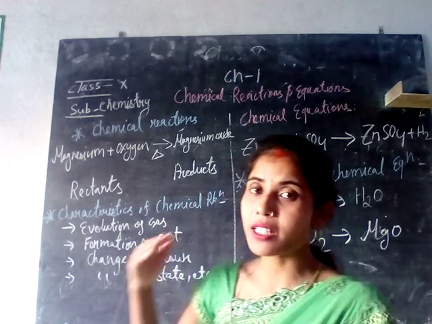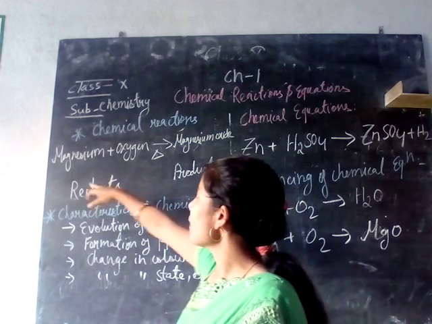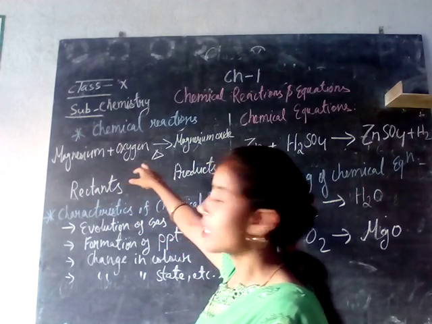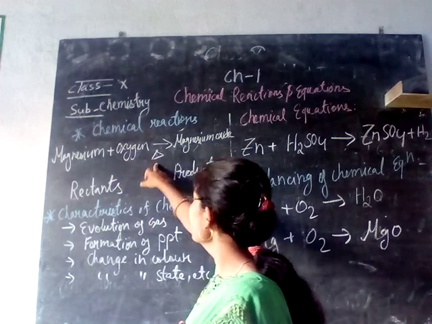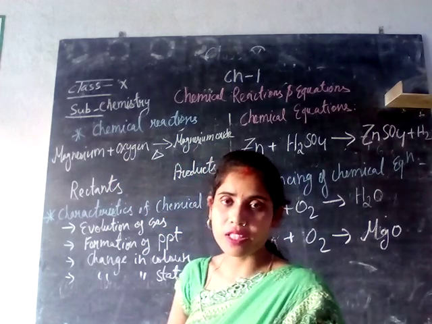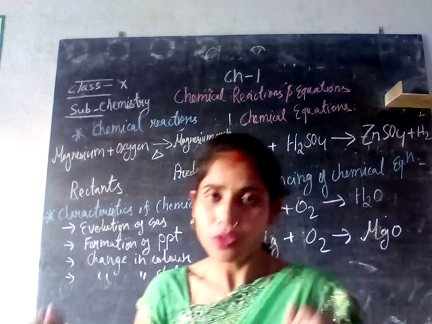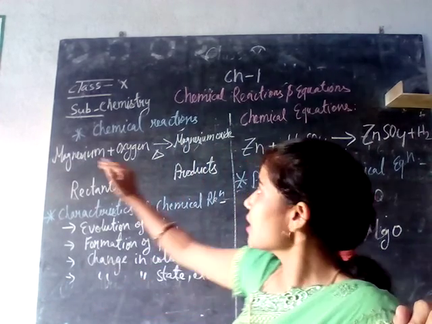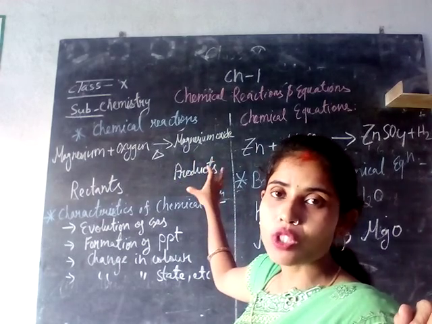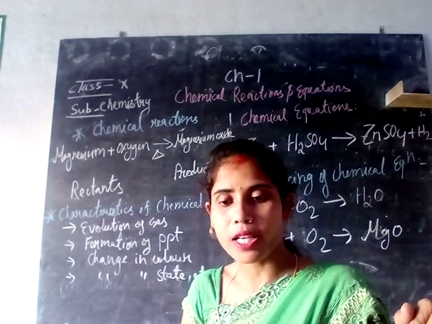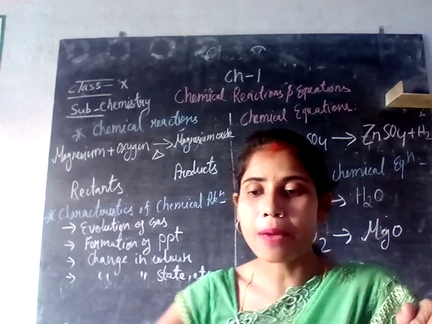As we can see, an example of a chemical reaction is when magnesium reacts with oxygen, where this symbol is for heating. So magnesium reacts with oxygen to give us magnesium oxide. So this is a chemical reaction. What is happening here? The magnesium and oxygen are reacting together to form a new product called magnesium oxide. So we are clear what a chemical reaction is.